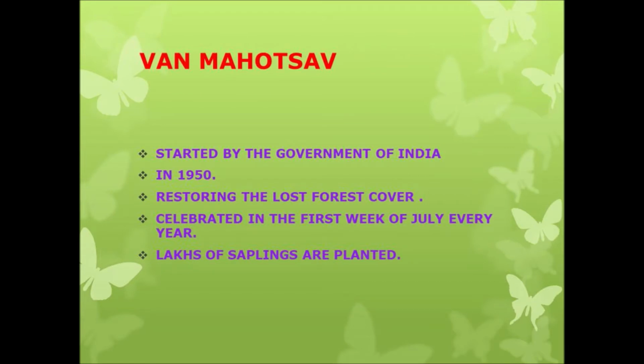Children, the first one is Van Mahotsav. This program was started by the government of India in 1950. It aims at restoring the lost forest cover. It is celebrated throughout the country in the first week of July every year. So this is celebrated for replanting saplings throughout the country every year in the month of July.